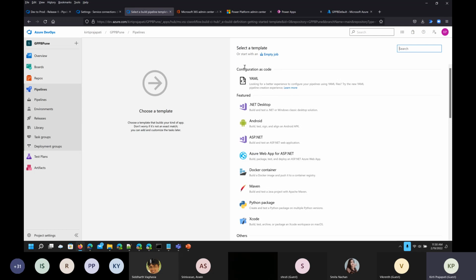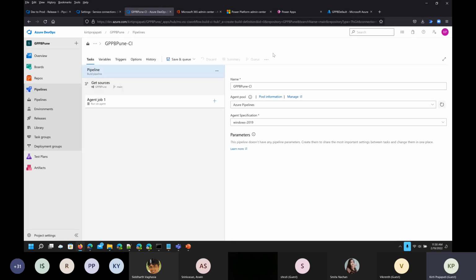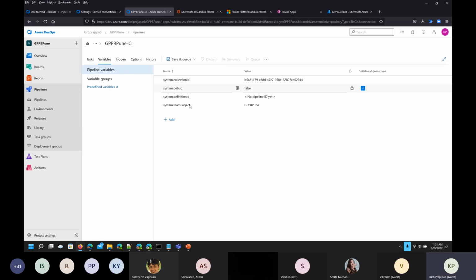Now once we are setting up this, we need to select a template from here. We are not going to use anything from this list, but we just click on the empty project. From the empty project, if you want to change the name, you can change it, but I will just keep it as is. Then, again, you go to the variables, so we will use the variables for the solution name.